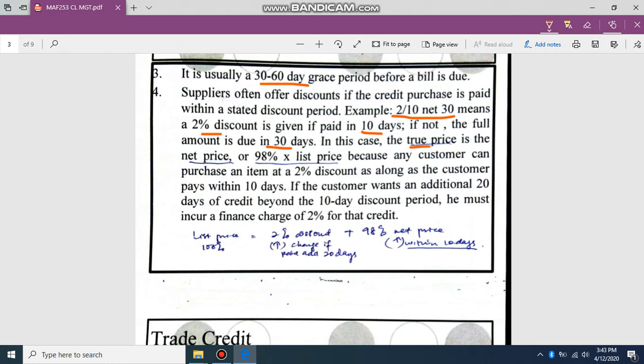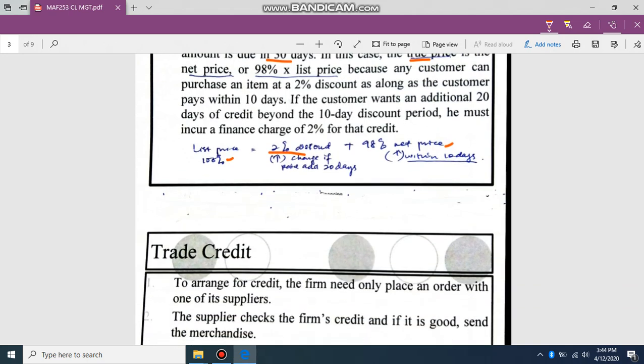So the list price is 100%, and the net price is 98% if paid within 10 days. The balance of 2% is the cash discount. If the customer pays after 10 days, they have to pay the full amount. So this 2% discount not taken is like an extra charge.